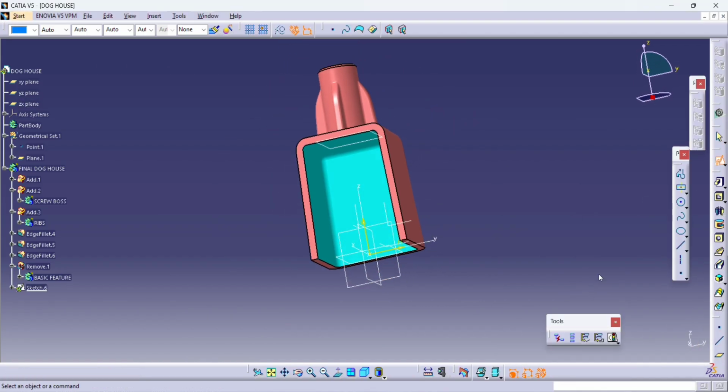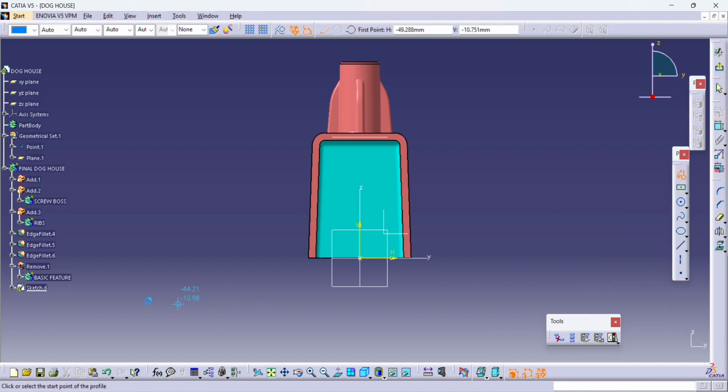So let's see how it looks on the wall. For that we'll just draw one wall.